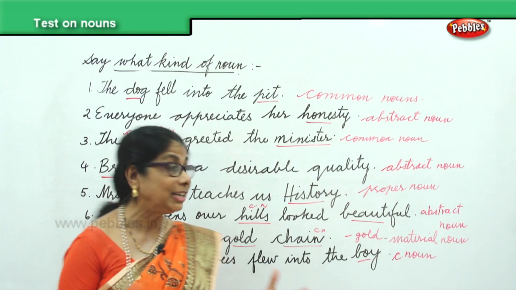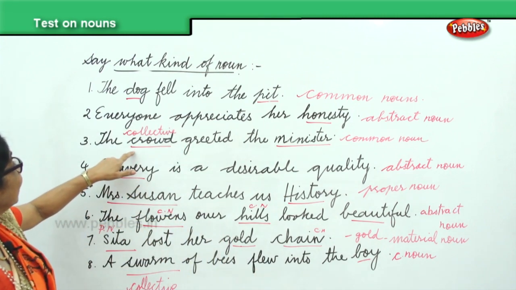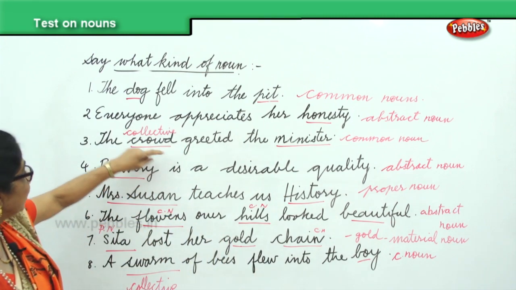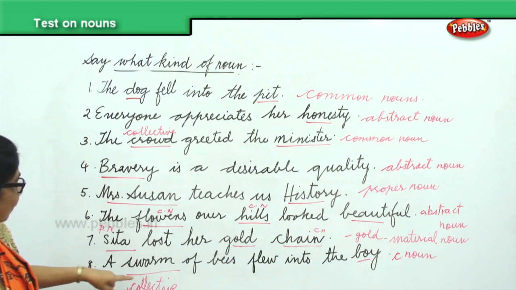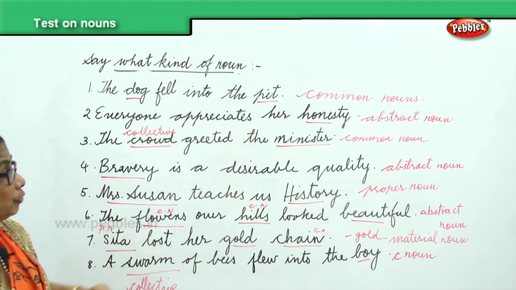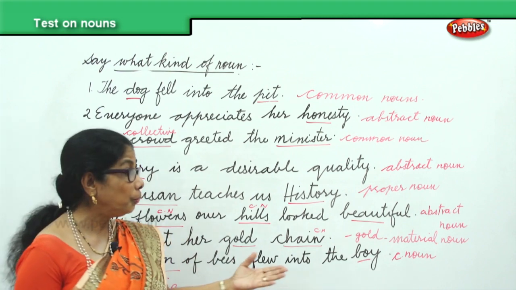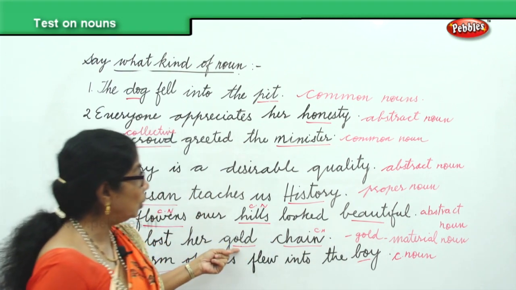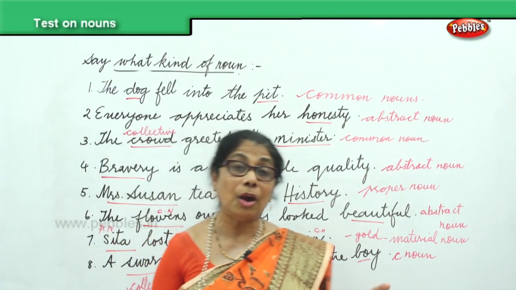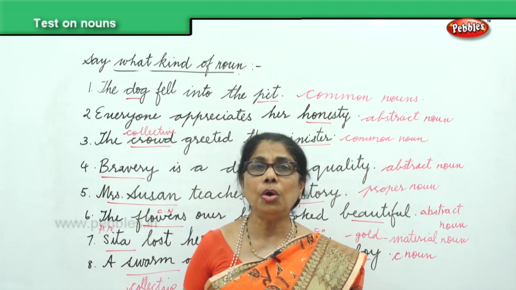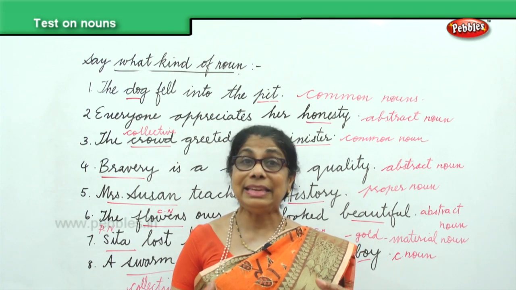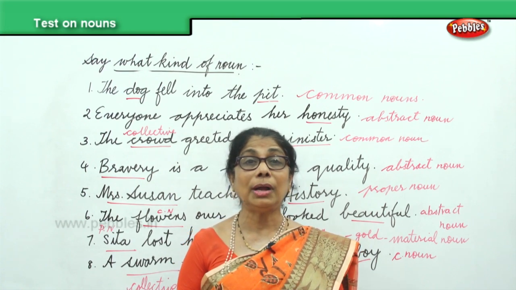Now we go to collective noun. We have collective noun, crowd, then we have here swarm of bees. We have 2 collective noun. Then we have also material noun, gold is a material noun. We have gone through all kinds of nouns.